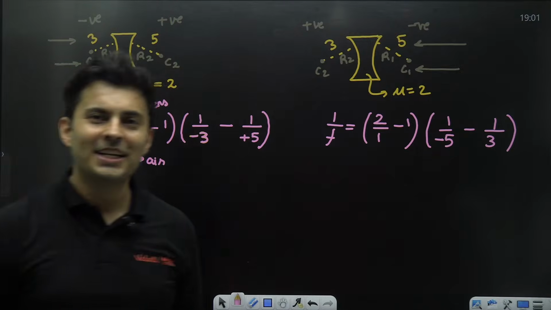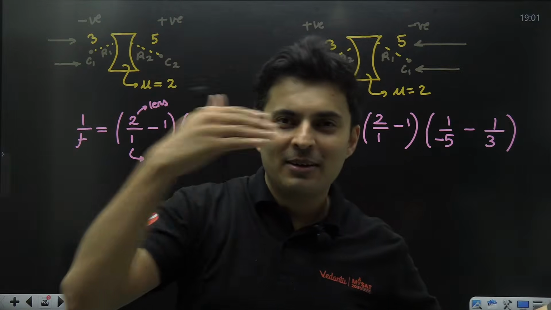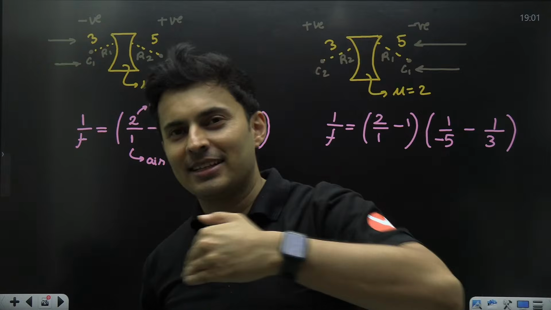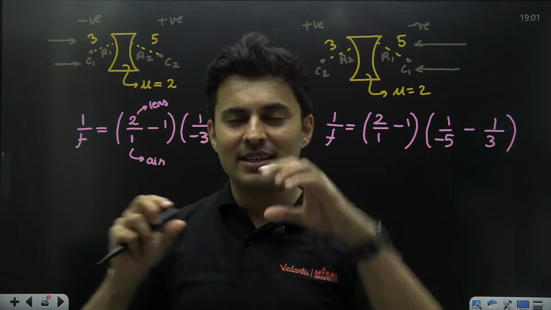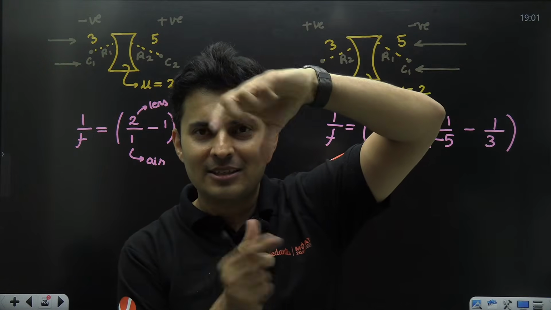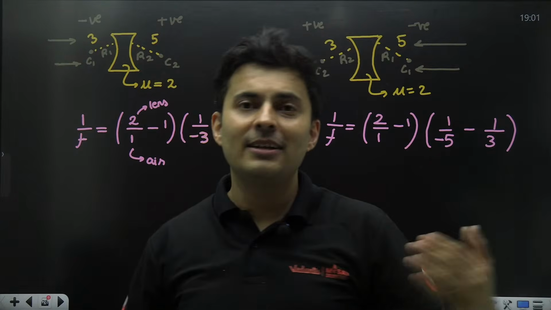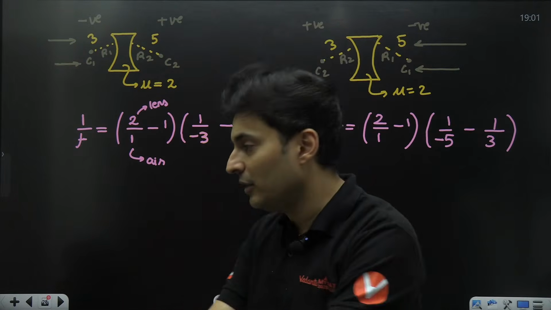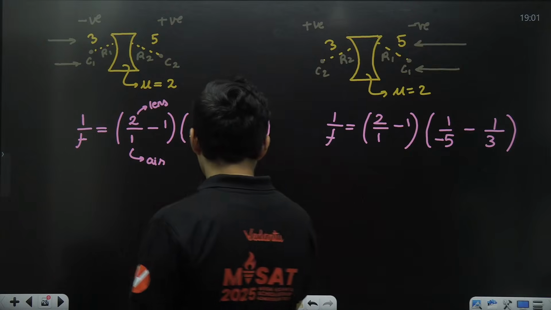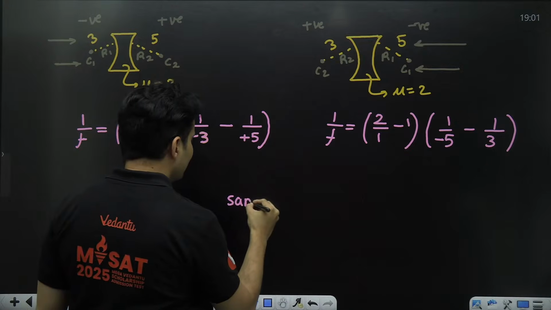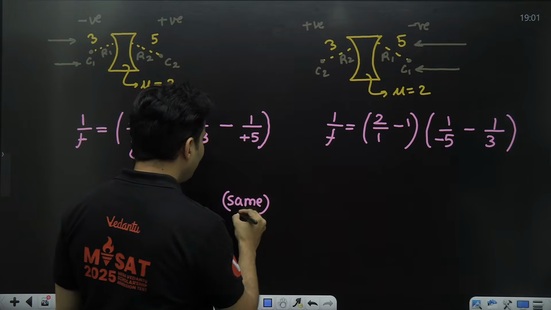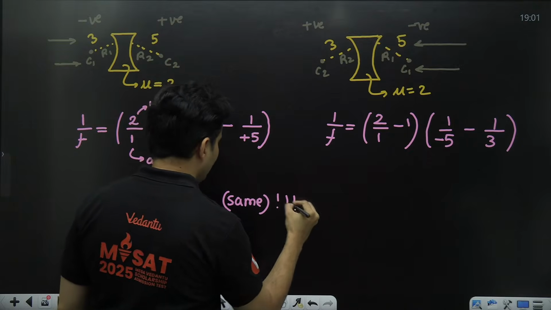It's very obvious now. So whether you take R1, R2 like this or R1, R2 like this, that means light coming from this side or this side, or you turn the lens like this or like this, doesn't matter. Focal length this side or this side is the same. A breaking news this is. Yes. So basically it is the same. Very, very interesting, guys.